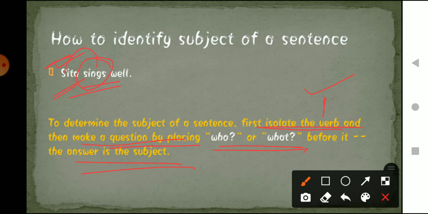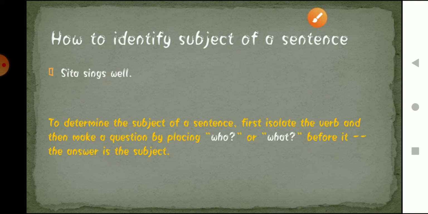So in this sentence, what is our subject? Sita is our subject. How? We are talking about whom? We are talking about Sita. So what is a subject? Subjects are basically the part of the sentence which tells us about the person or the thing. So in this sentence we were talking about Sita. Let's look at another example.